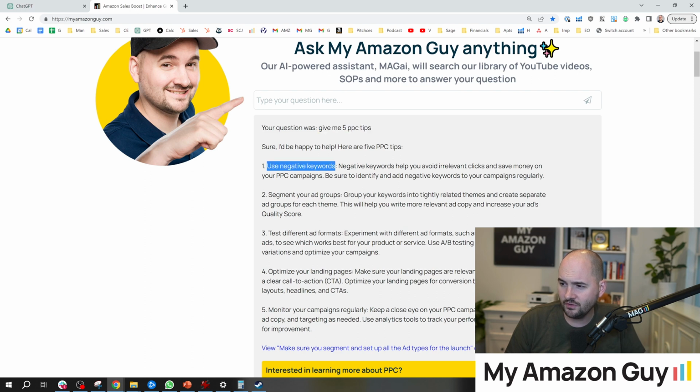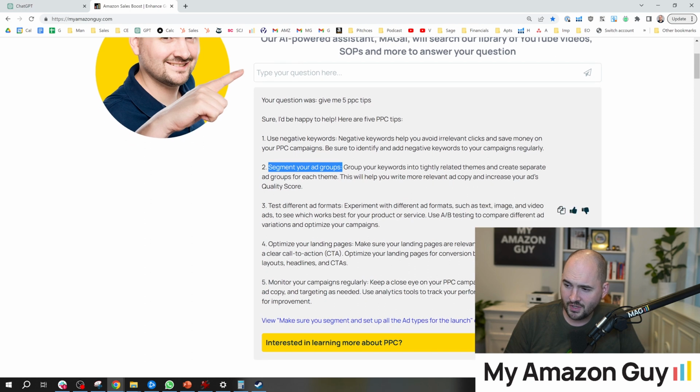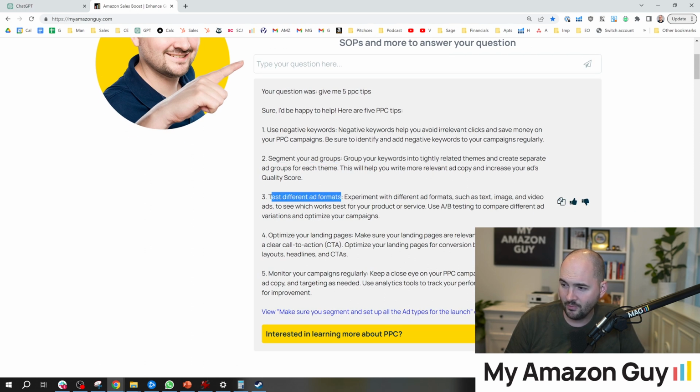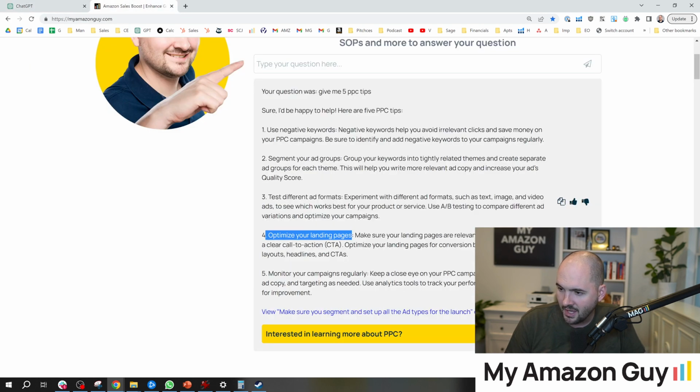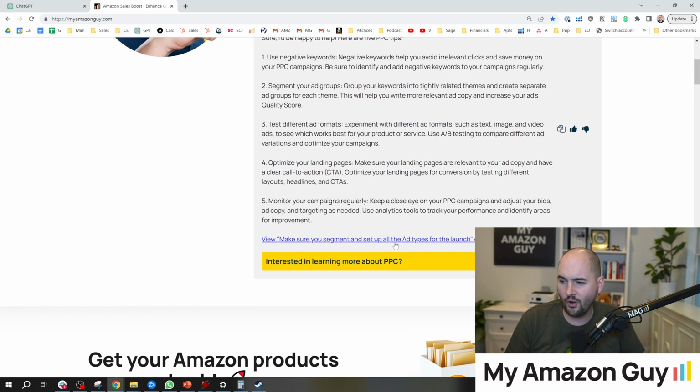Use negative keywords. Well, we saw that answer before. Segment your ad groups. Also saw that answer before. Test different ad formats. Now we're differentiating a little bit. Optimize the landing page. I guess you could kind of say similar to optimize product listing. And monitor your campaigns regularly. We're going off a little bit, giving you some tips on how to manage it. But here's really where it gets set apart.